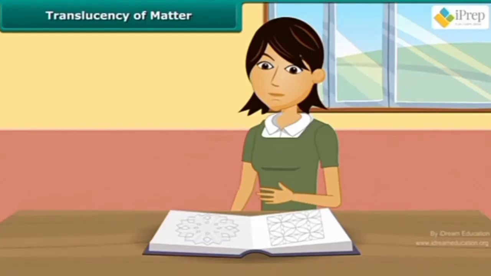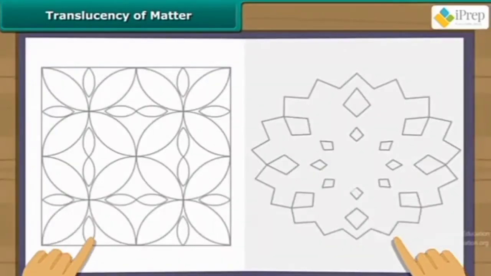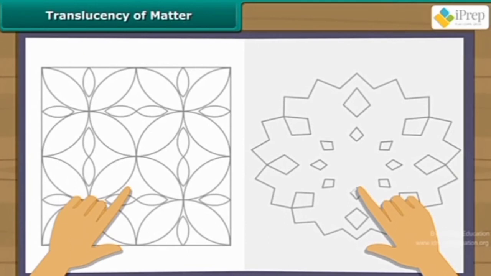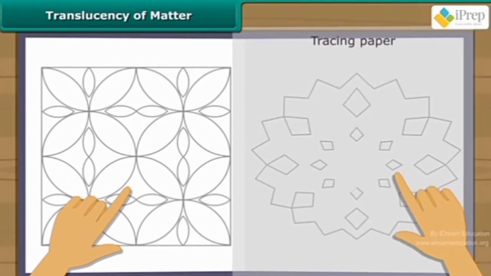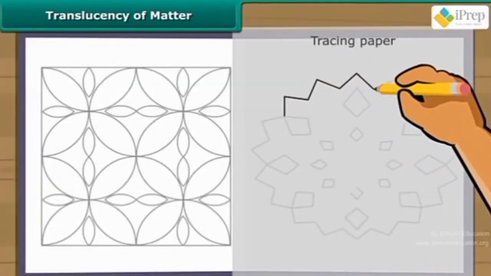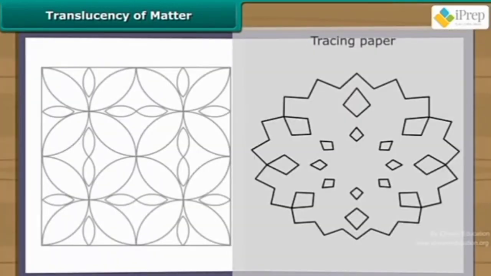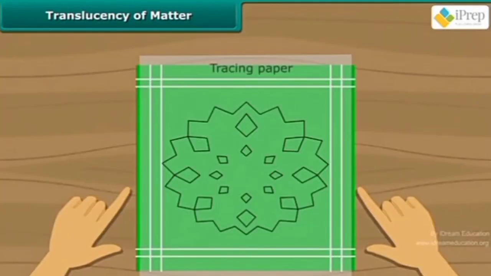Seema is getting ready to embroider a handkerchief. She has located a pattern in a book. She wants the same on her handkerchief. She uses a tracing paper to copy the pattern from the book onto her hanky. Now she is all set to embroider. What made this embroidery possible was the translucent tracing paper.